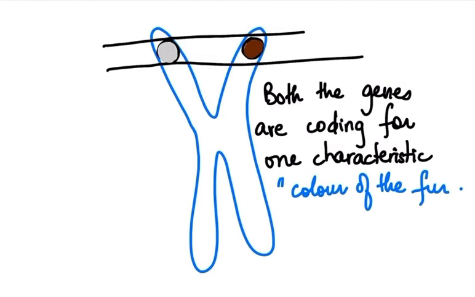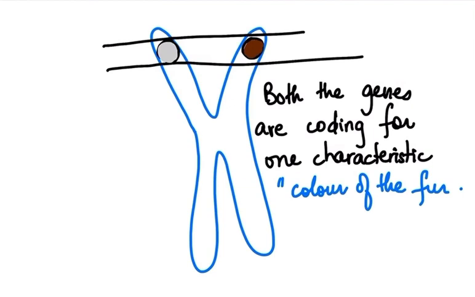So on our chromosomes we can have exactly the same genes, like white over here and white over here, or we can have different genes also. Why? Because we have inherited different genes from male and female parents. So it's not always that the genes are the same on the chromosome. They can be different also.